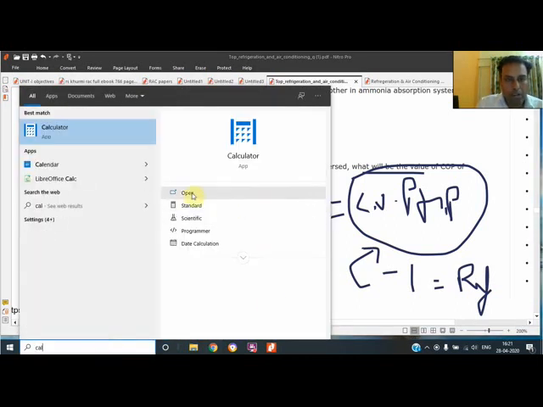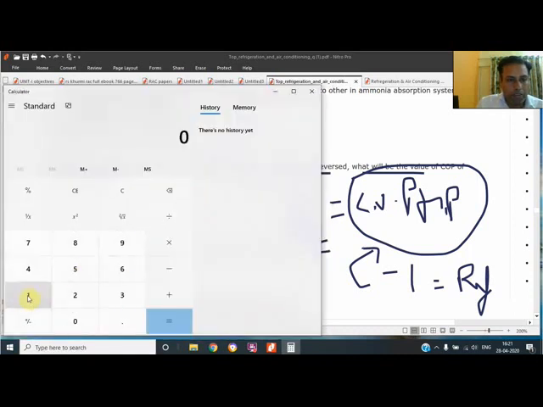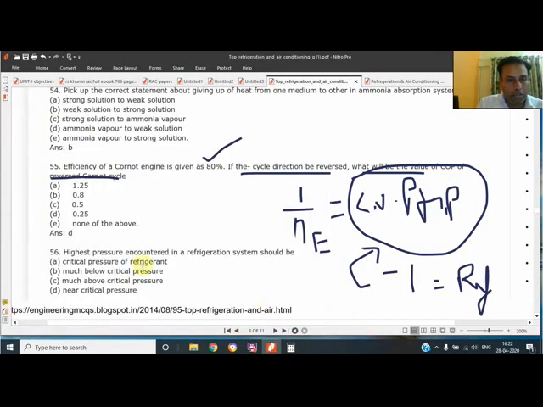The calculator I have opened. We have to first divide 1 by 0.8. We have received the COP of heat pump. Now we subtract 1 from this, and we will get the COP of refrigerator. So in this way, 0.25 is the answer for the COP of refrigerator.